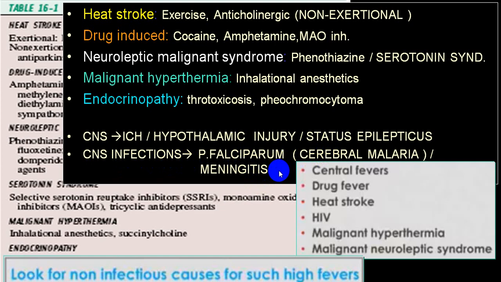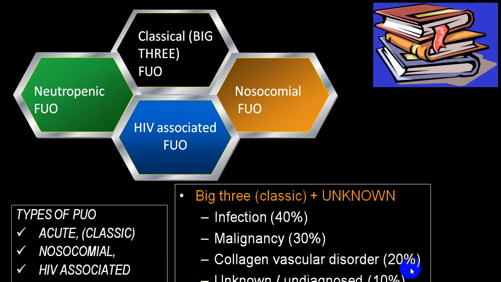You can come across a very high grade fever. So this condition will usually be hyperpyrexia. All these other conditions will be non-infective pathophysiology. They'll be more in favor of hyperthermia.